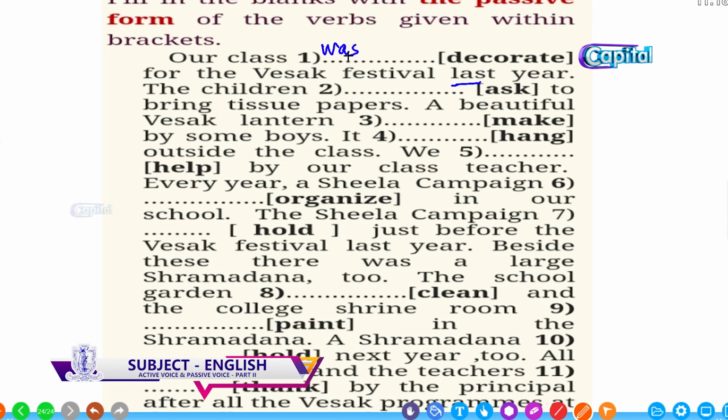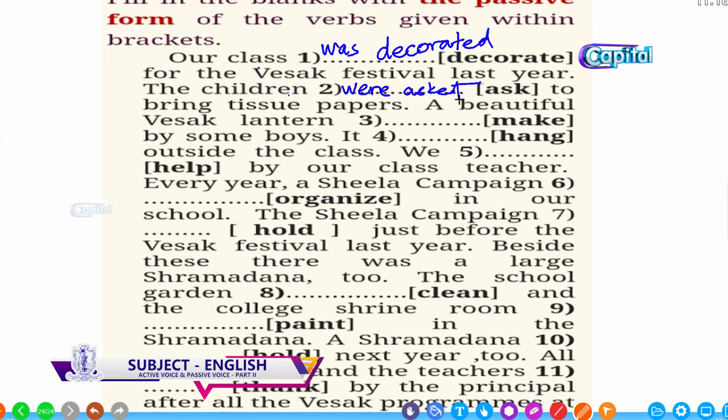Our class last year, so it was singular, last year, so past tense, was plus past participle, decorated. For the Vesak festival last year, the children are describing the festival that happened last year, celebrated last year, so it should be in the past tense. The children, plural, simple past, so were asked.